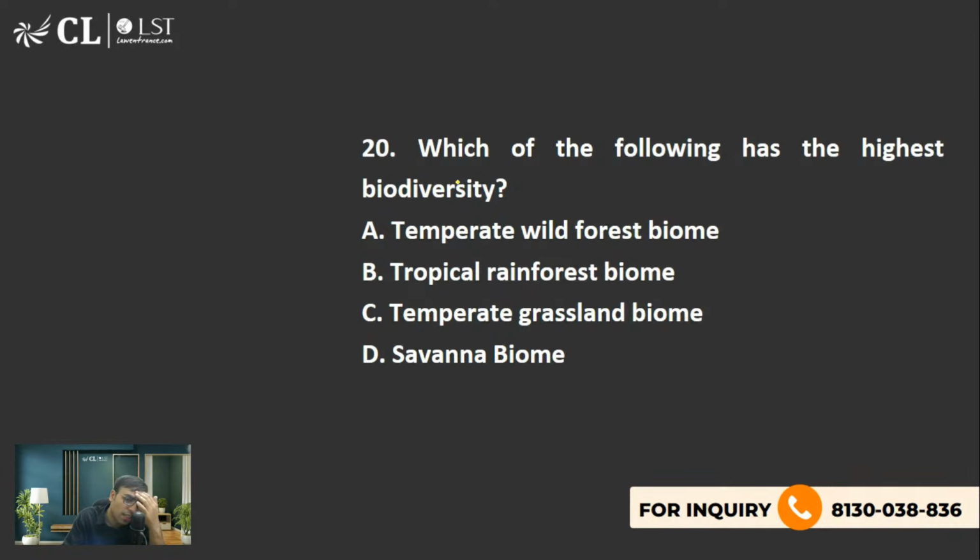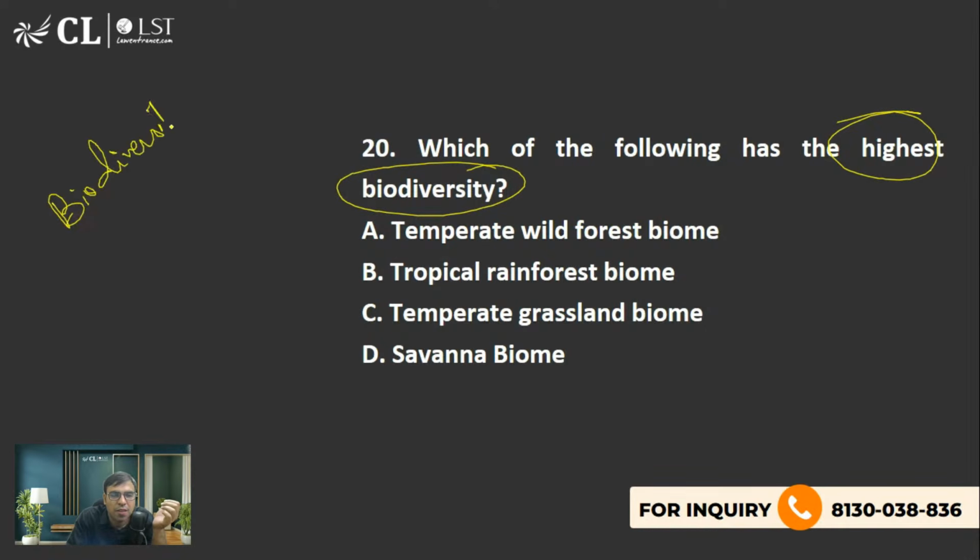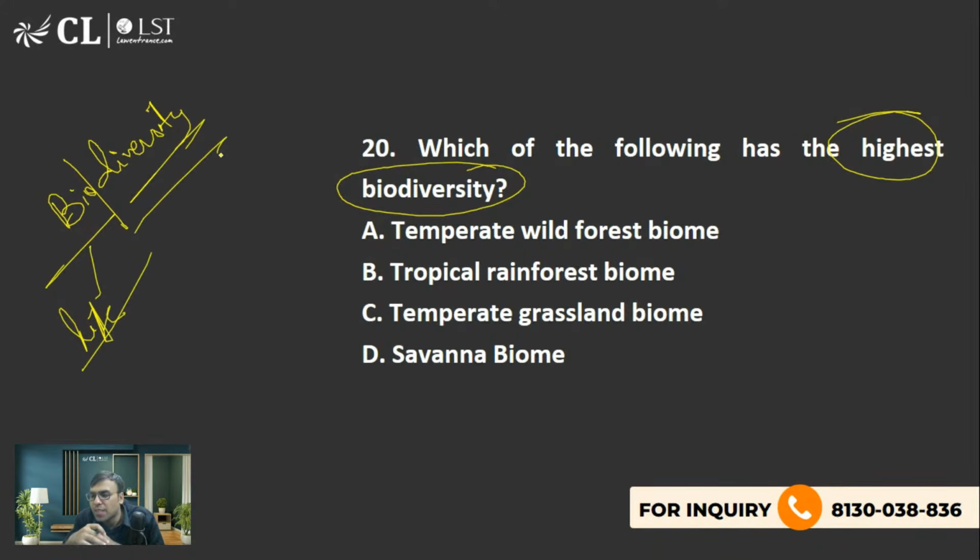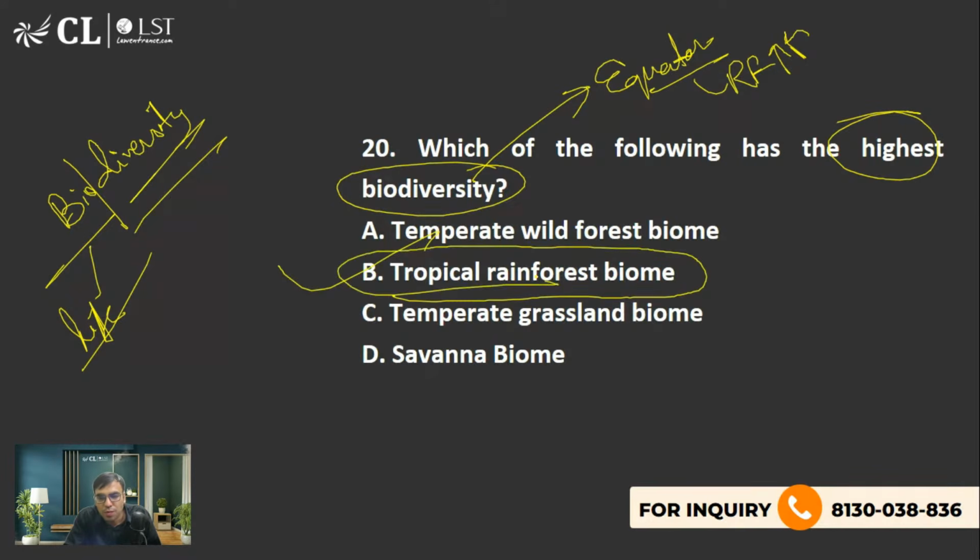Will keep on updating that. Which of the following has the highest biodiversity? You understand what is biodiversity? This is a conceptual question. Bio split करो diversity. Life diversity means variation in plant species, है ना, plants and animal species. So the more the biodiversity is, the more stable the ecosystem is. And biodiversity is very much linked to near equator. Near equator, wherever you'll find more rainfall, the chances of biodiversity is very high. Tropical rainforest. It's near equator, right? Said David. Bhagat, CLAT aspirant, you are right. B is the right answer, right?